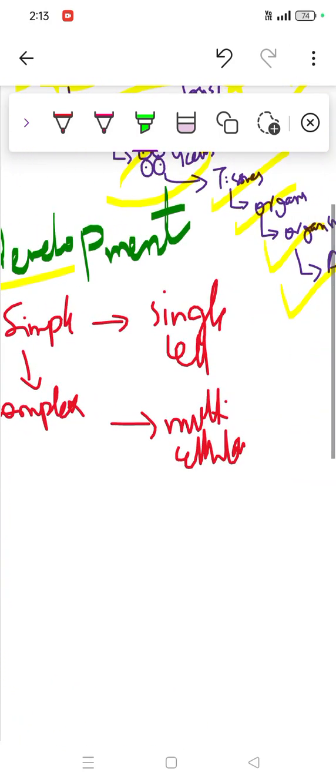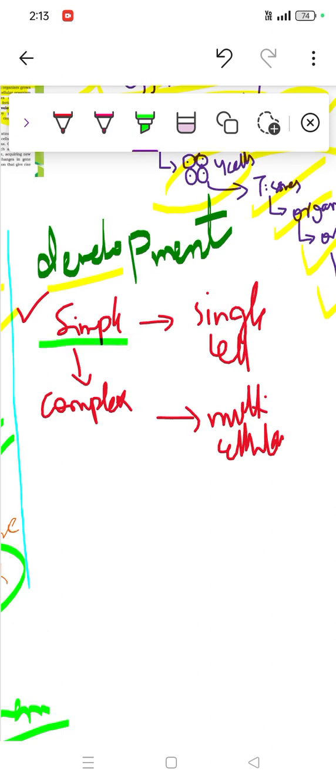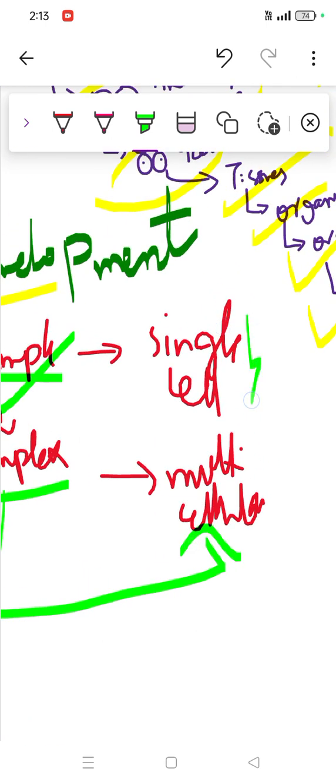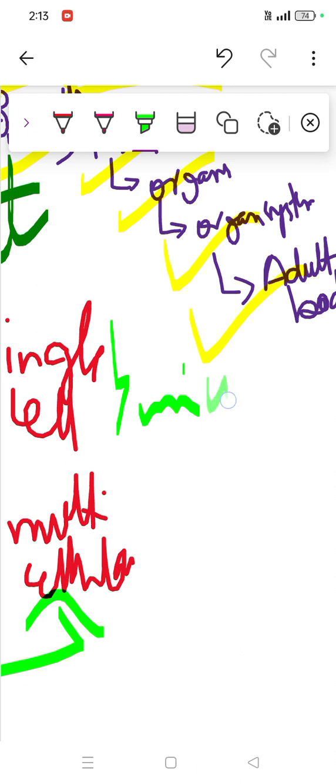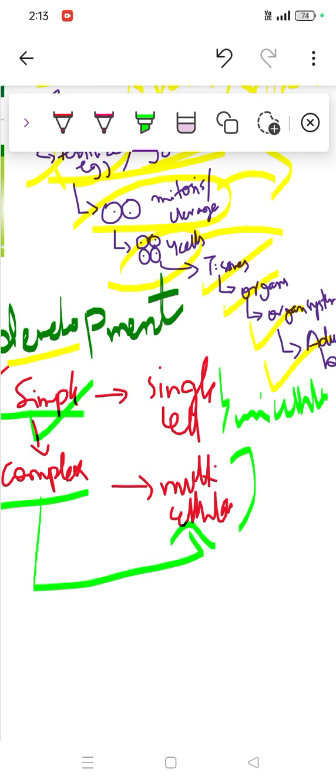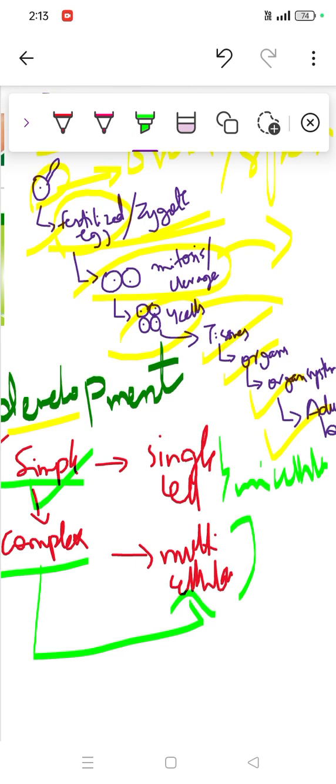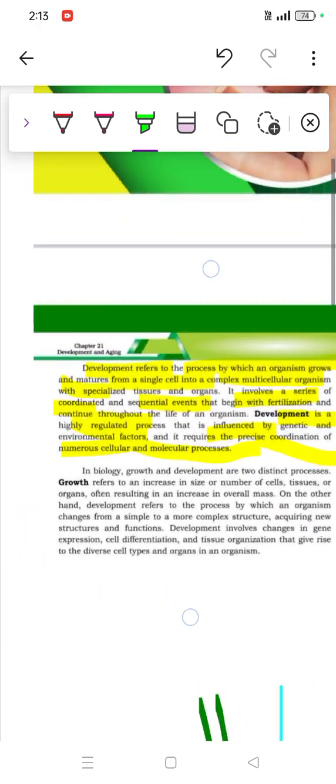Development is simply when we go from simple unicellular organisms to complex multicellular organisms. A single cell is also termed unicellular. Here comes the multicellular. So simply, development is a process where unicellular turns to multicellular and a complex structure is formed. I'm sure it will be clear. Then comes the main part, the reading.